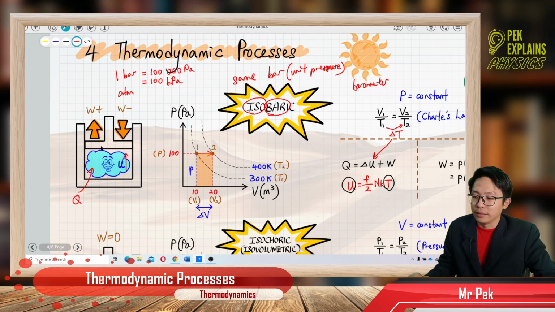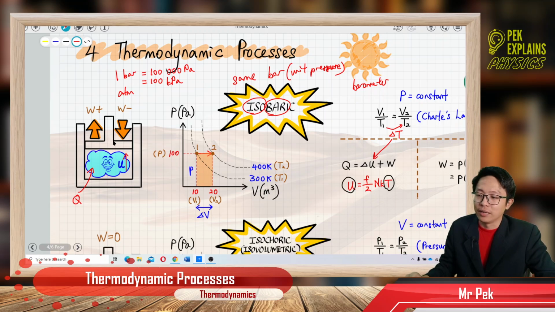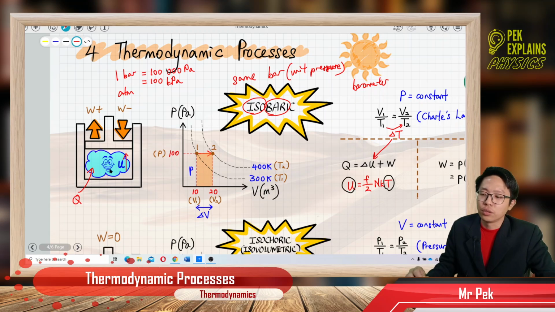Besides that, the gas can also do work. Maybe expansion, work done positive. So maybe the gas can push the piston up. Or maybe someone compresses the gas. Work done is negative when work is done on the gas, compressing the gas. So this process involves all these three: Q, delta U, and W.